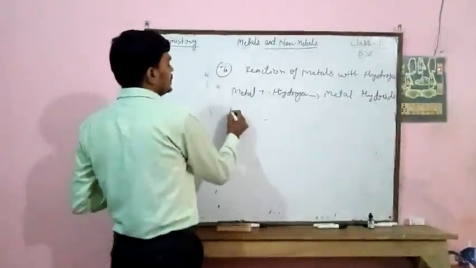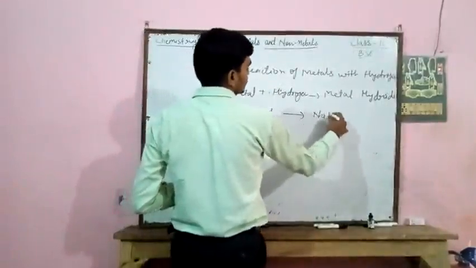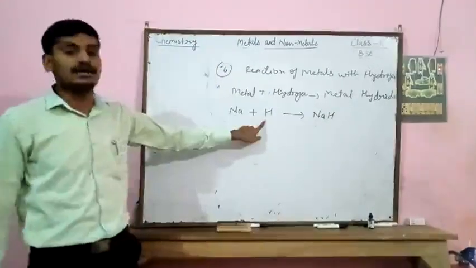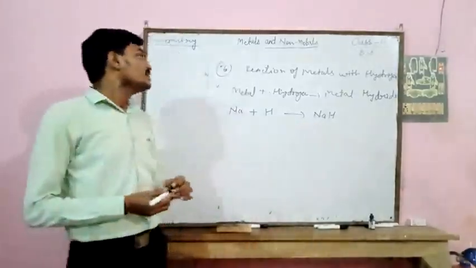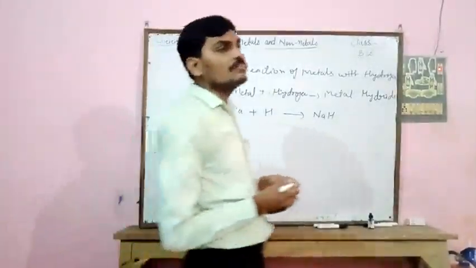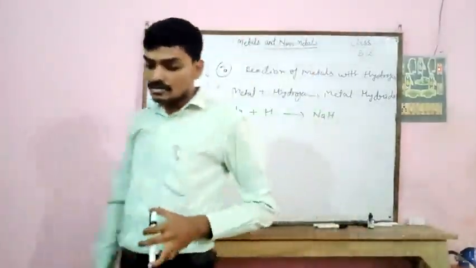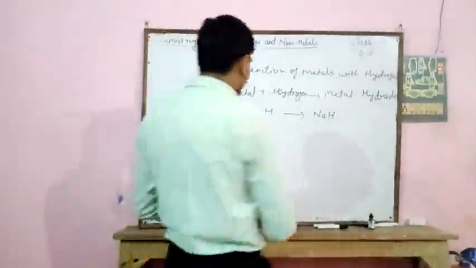For example, if sodium reacts with hydrogen, it forms NaH. Sodium is a metal, so it forms sodium hydride, which is a metal hydride. So any metal reacting with hydrogen forms a metal hydride.